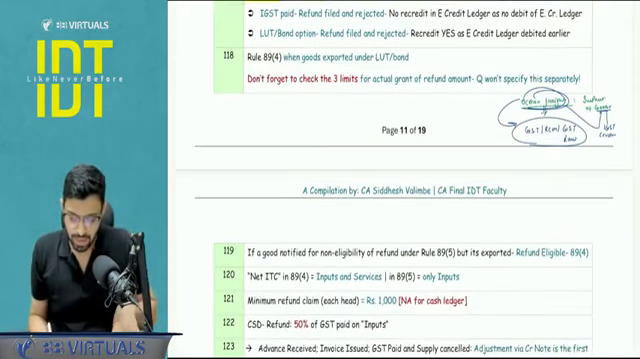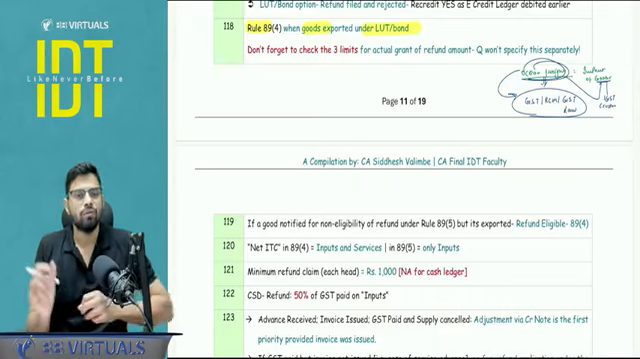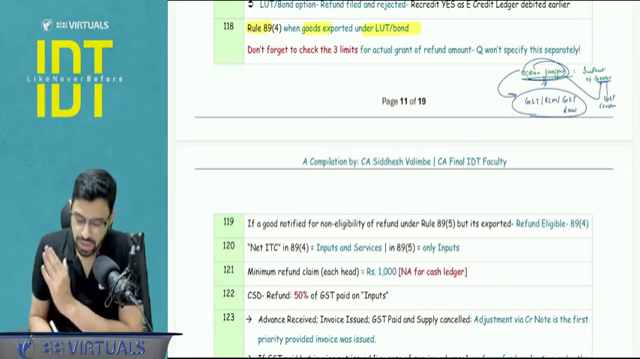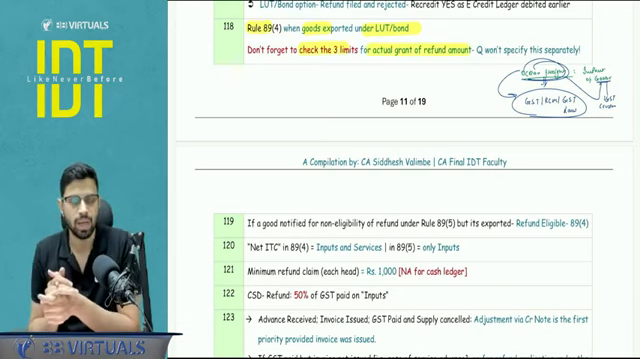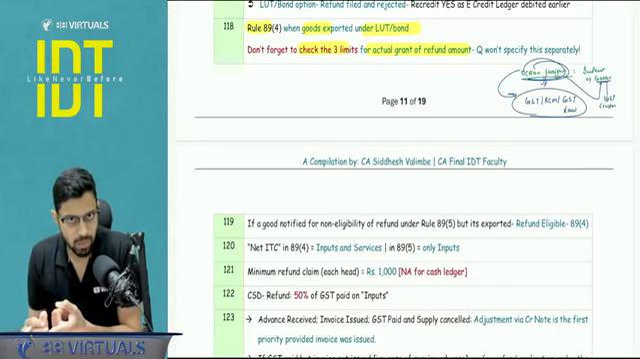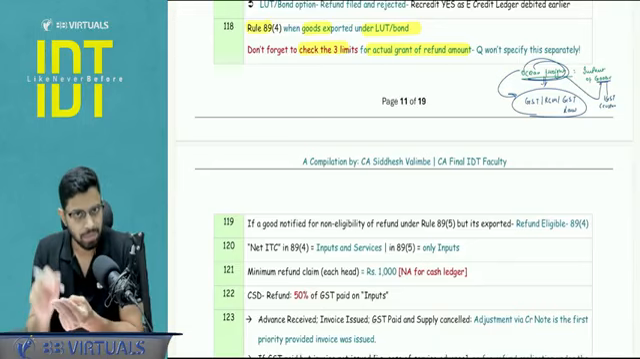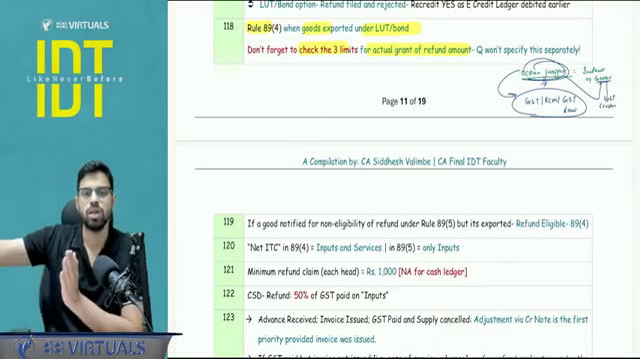Okay. Next, rule 89.4. Whenever the goods are exported under LUT bond, one is the bookish calculation, that is we do as per the formula. Please don't forget to check the three limits for the actual amount of the refund, the actual amount that will be refundable. That is the calculation as per rule 89.4. Balance in e-credit ledger at the end of the period after 3B is filed, and balance in the e-credit ledger when you actually file the RFD01 application, because you again have 2 years for that.